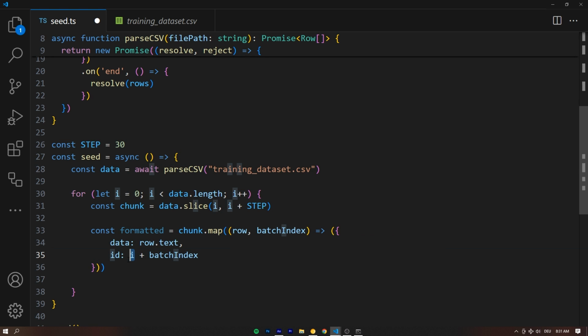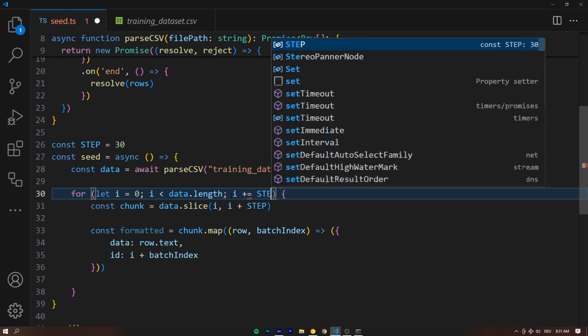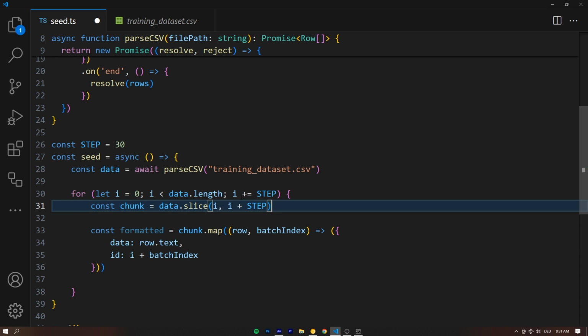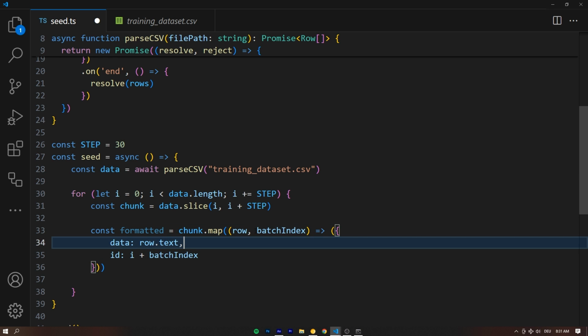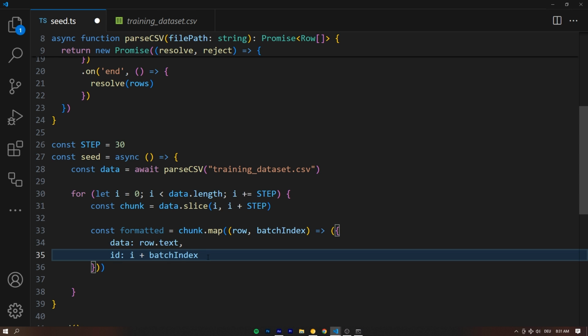So the i comes from the for loop, and that's going to be 0. Then it's going to be 30. Oh, it's only going to work, by the way, if we say i += step right here, right? Not i++. We don't want to increment by 1 each time, but by the step. So that's why the i is going to be 0, then it's going to be 30, then 60, 90, and so on. And then the batch index is going to be the actual index inside of that batch, right? So altogether, we will get ids from 0 to 1,400, however many rows we have.